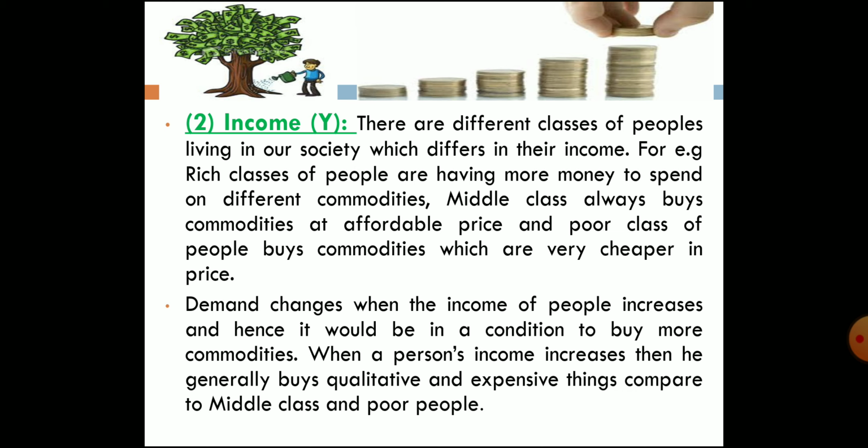There are two basic needs: primary needs and secondary needs. Primary needs means basic necessities, that is food, shelter, and cloth. So first you have to satisfy your basic needs, then you have to satisfy your secondary needs, that is luxurious needs.